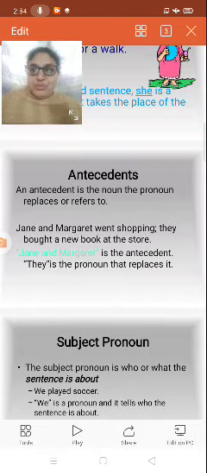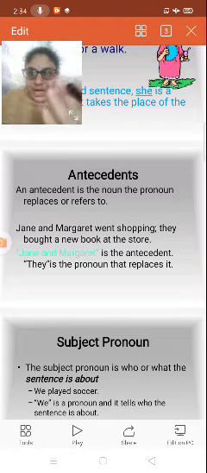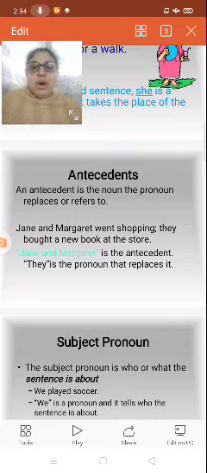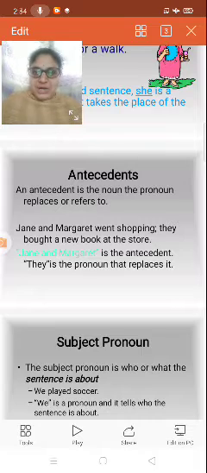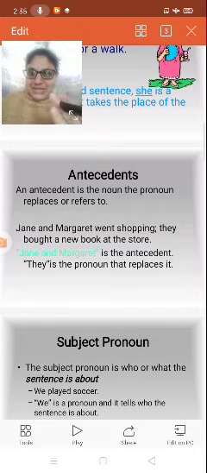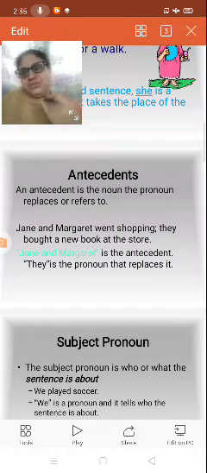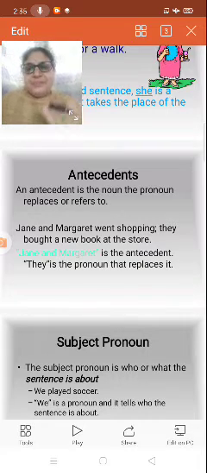They bought a new book at the store. Why? Because Janie and Margaret went shopping. Janie and Margaret is the antecedent, and they is the pronoun that replaces it. How many times do you want to replace? The pronoun replaces the antecedent.